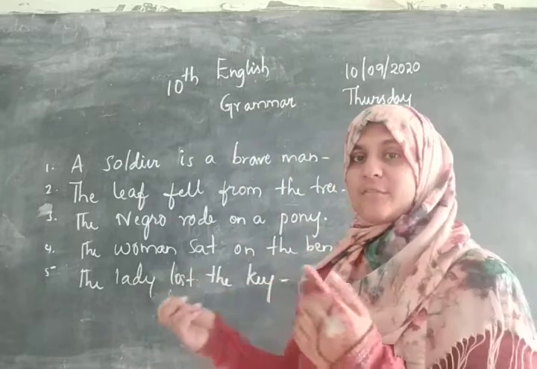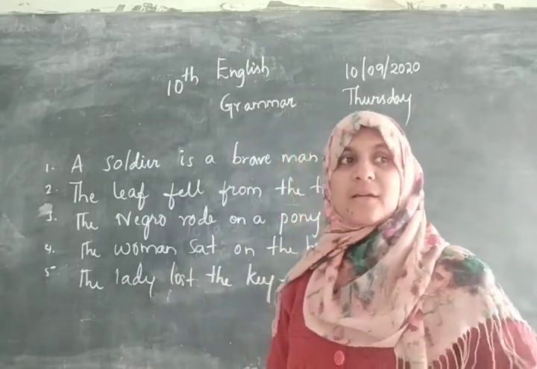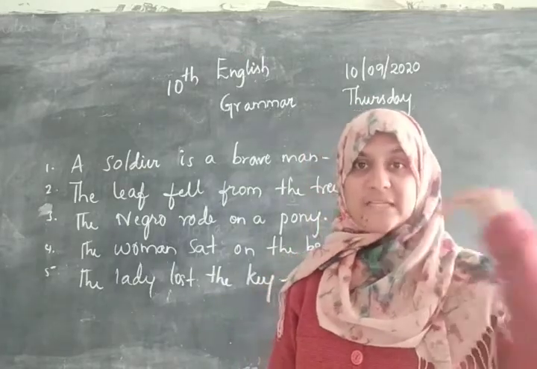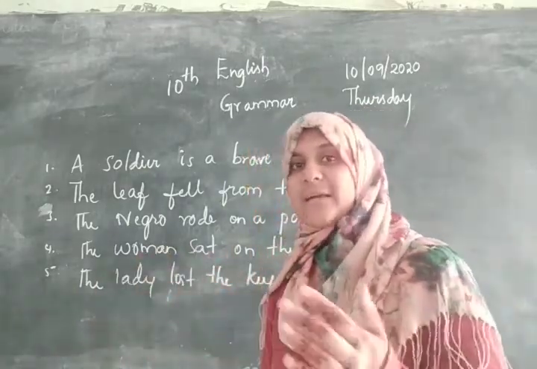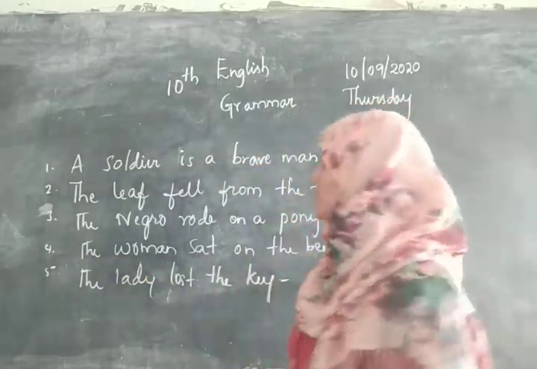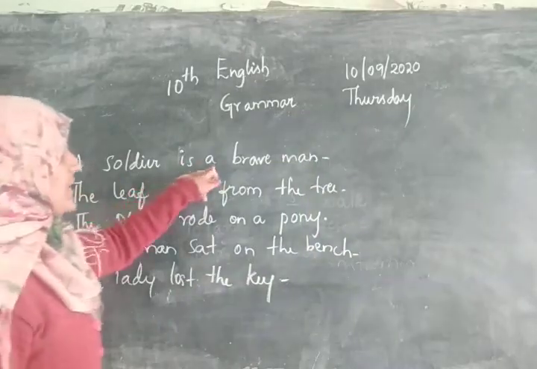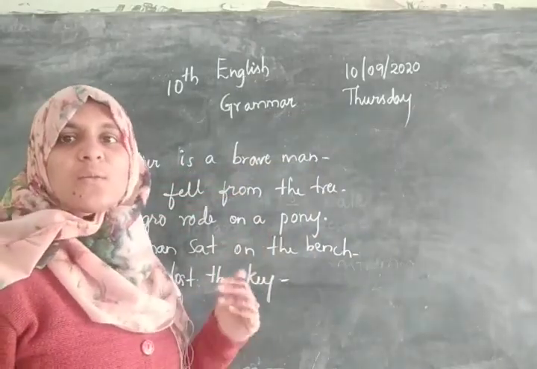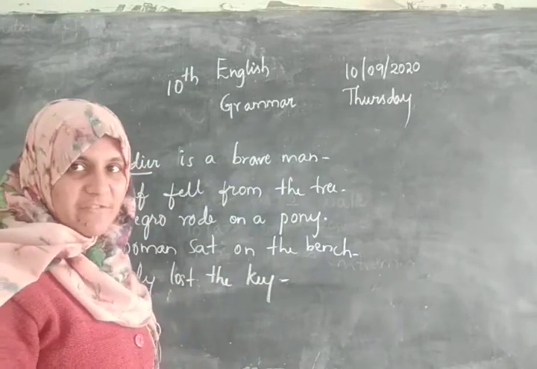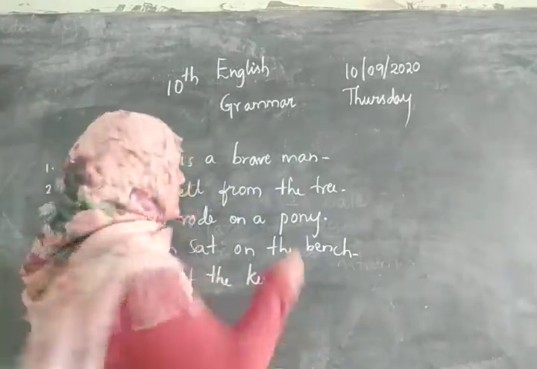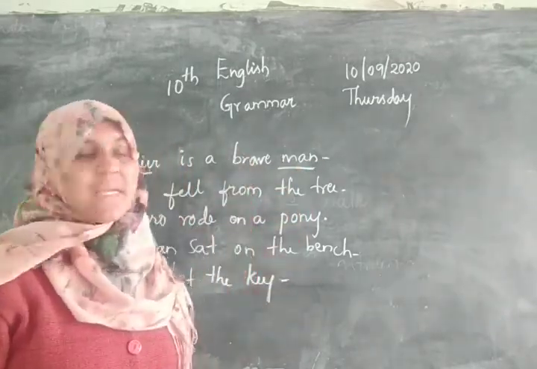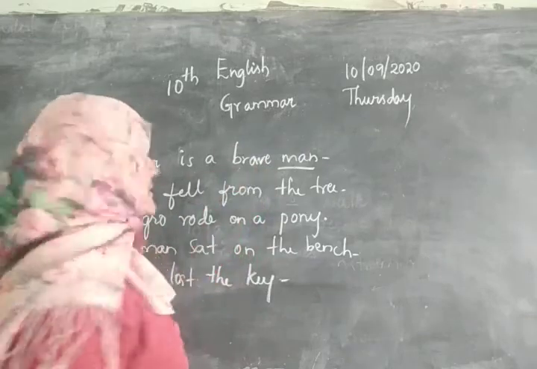Like reds. If there are so many red roses, I can't say reds roses. I can't say that. Okay? But if I see chairs, there are many red chairs, not reds chairs. That would be wrong. So we'll look into this example. Look here: A soldier is a brave man. Firstly, mark which are nouns here. Soldier is a person, it is a noun. Man is a noun. See, brave is an adjective because it is describing the quality of the soldier.